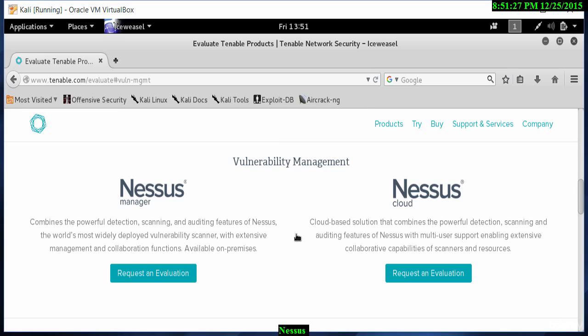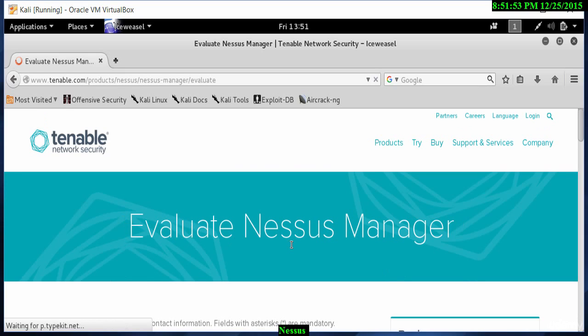It will take me to the page where I will then be able to evaluate Nessus. Here we have Nessus Manager and Nessus Cloud. I will click on Nessus Manager. Both versions are available, but in our case, because we want to install it on Kali Linux, we want to go with the Nessus Manager product. It's easy to install and everything is handled by Kali Linux on our machine.